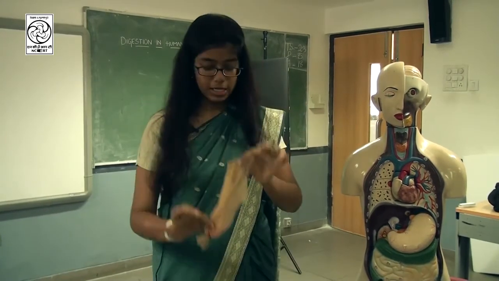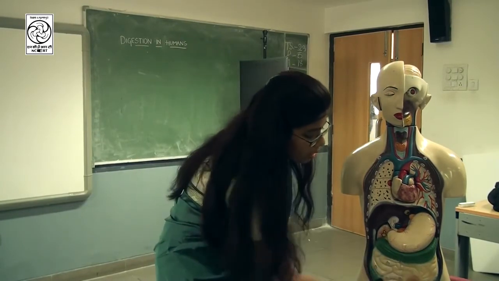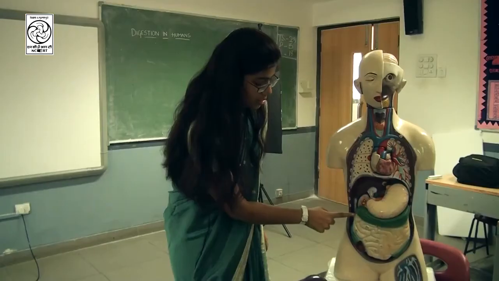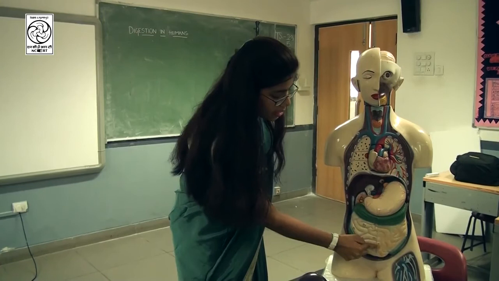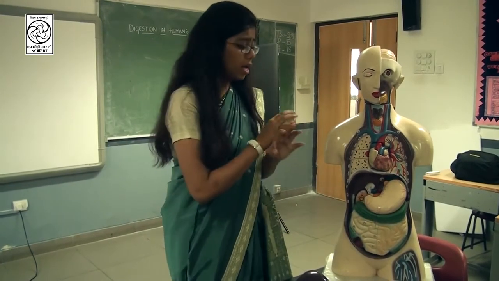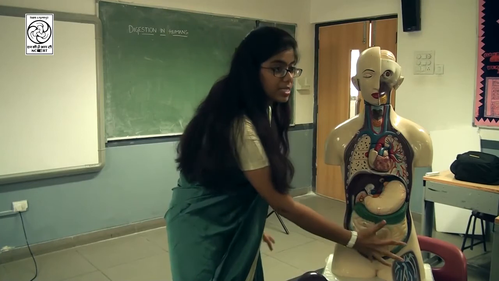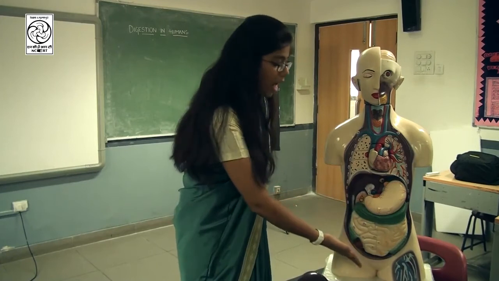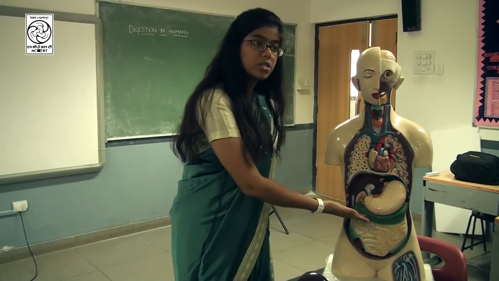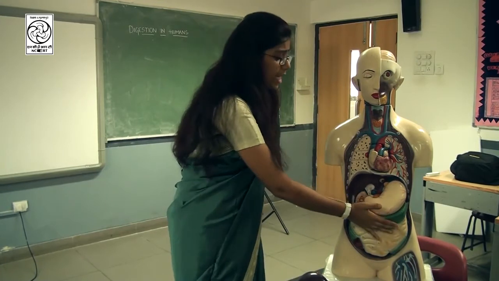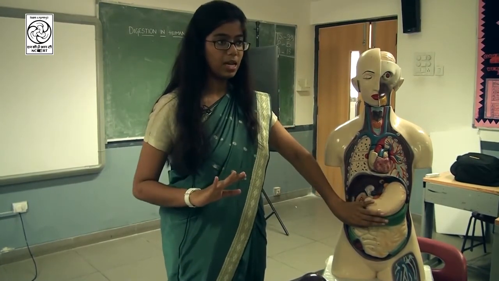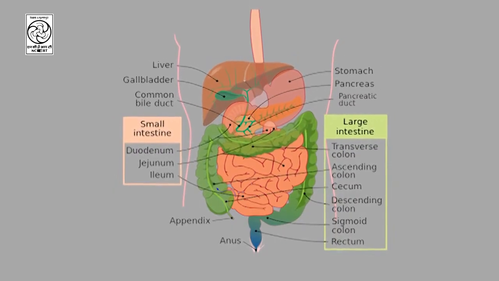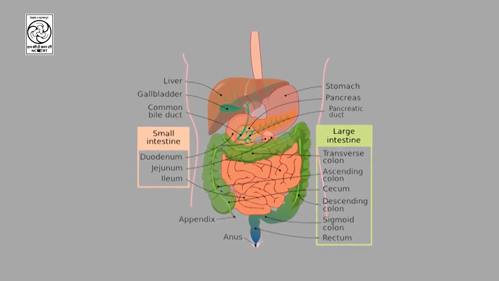So from the small intestine, the entire nutrients are absorbed. You can see the blood vessels. Yes, students? These are the blood vessels. They are throughout the length of the small intestine. They absorb the nutrients. Now the rest goes into the large intestine. The large intestine is the last part of the digestion. Basically, active digestion does not take place in the large intestine because all the nutrients have already been absorbed in the small intestine. Then what happens in the large intestine?